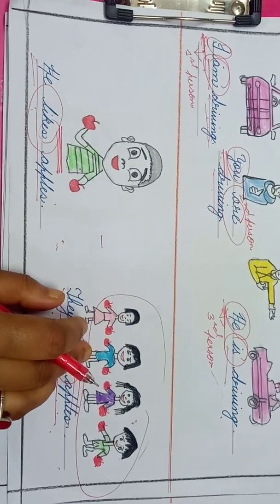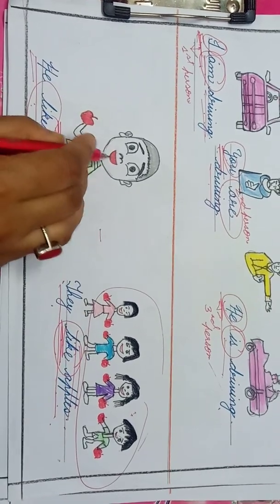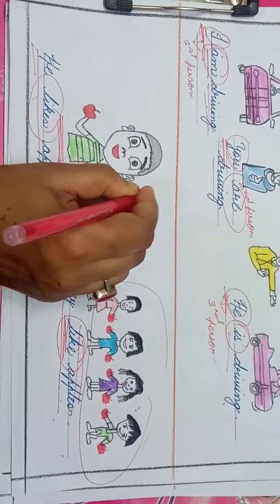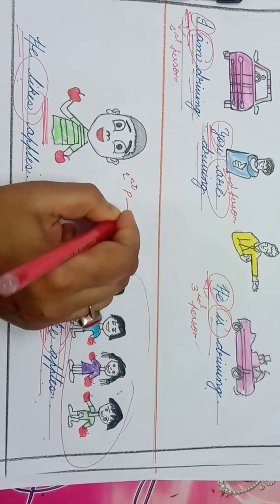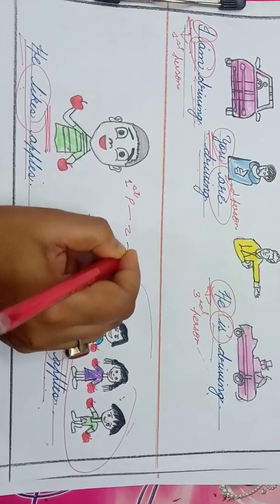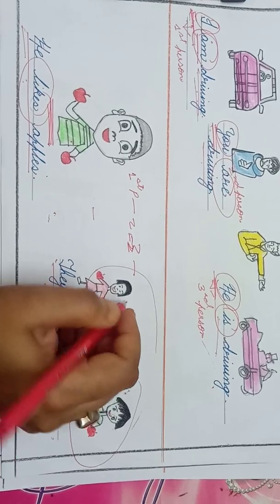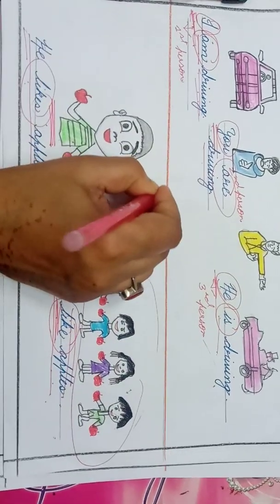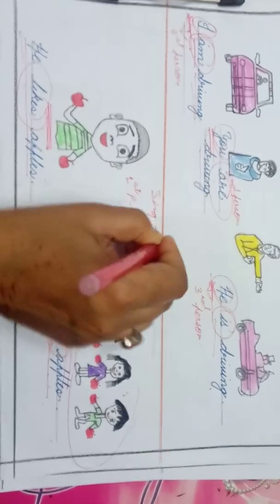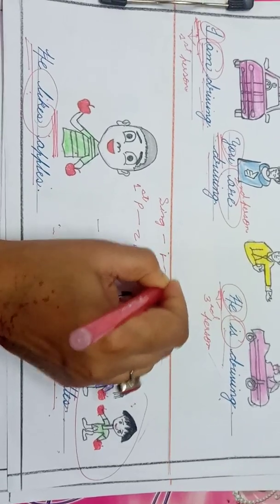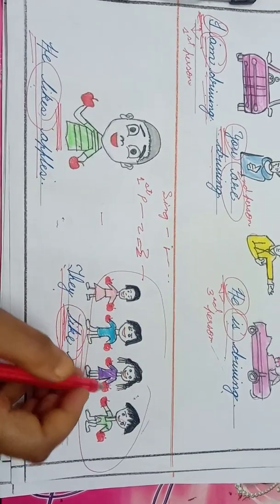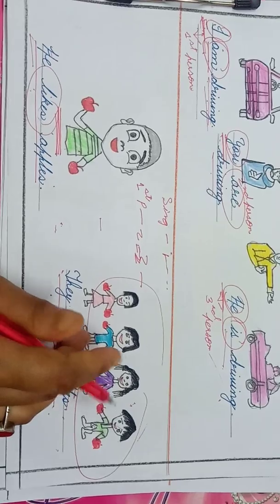This shows that as the subject changes from first person to second person to third person, or as the subject changes from singular to plural form, the verb also has to change accordingly, and this is what we call subject verb agreement.